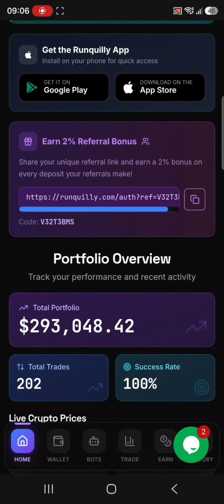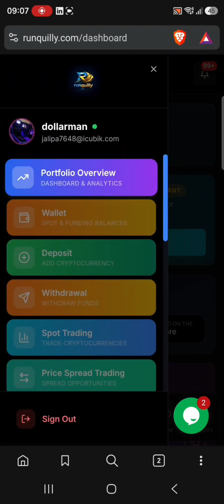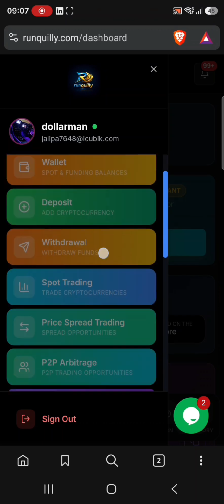So as you can see, we are using Tranquilly as our decentralized platform. Binance is our centralized platform where we buy our assets at a lower price, then we sell them here at a higher price. And arbitrage in Tranquilly entails two things. You can trade manually, or you can choose to trade with automated bots. So it is your choice. Both are profitable.